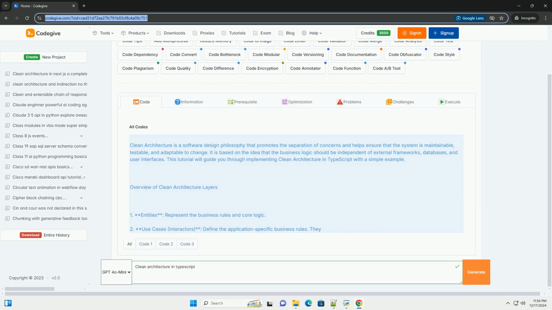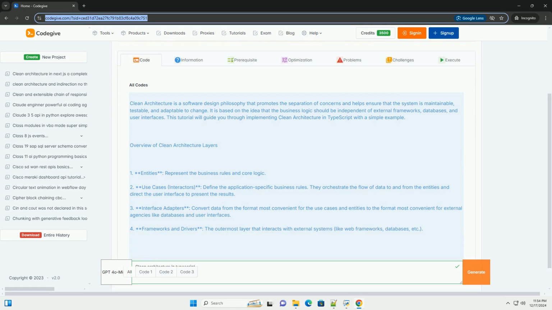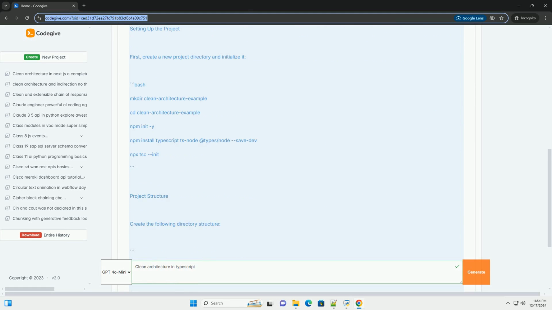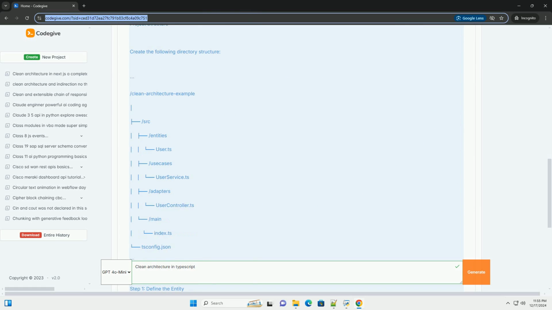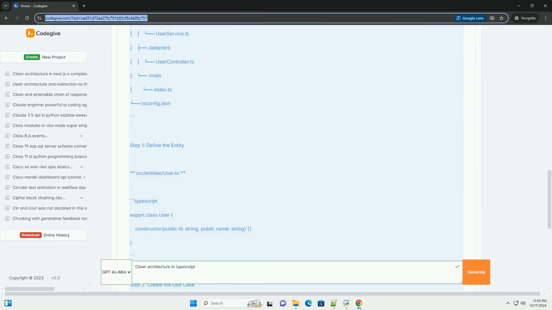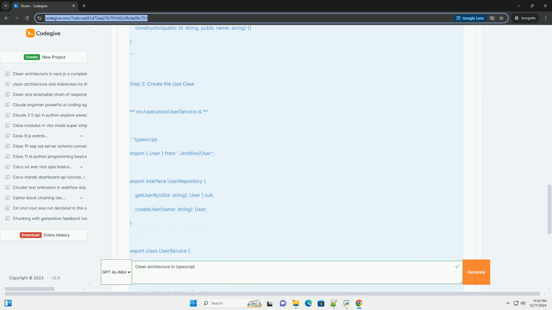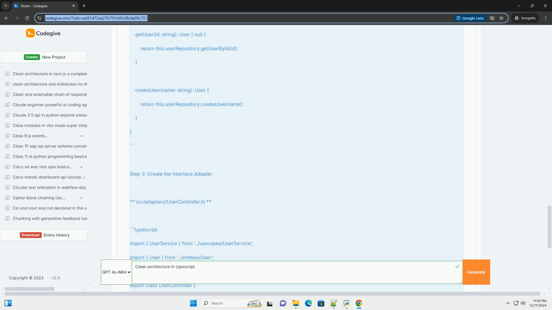Clean architecture is a software design philosophy that promotes the separation of concerns and helps ensure that the system is maintainable, testable, and adaptable to change. It is based on the idea that the business logic should be independent of external frameworks, databases, and user interfaces. This tutorial will guide you through implementing clean architecture in TypeScript with a simple example.